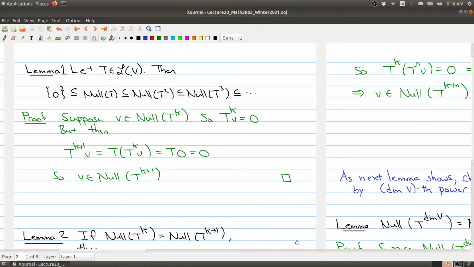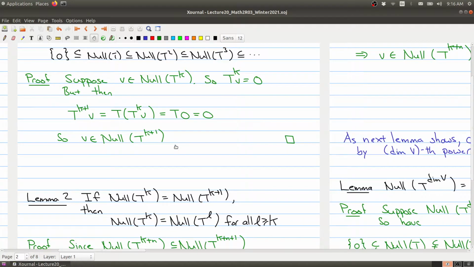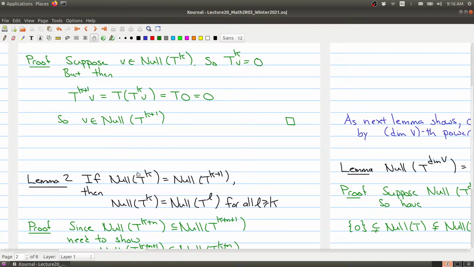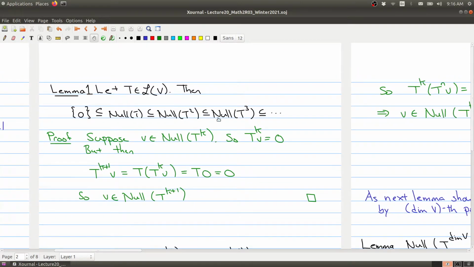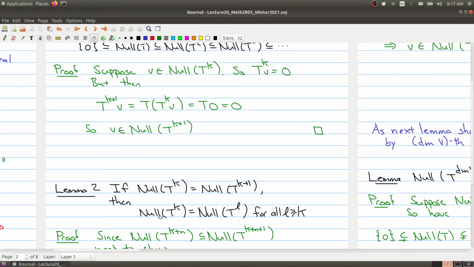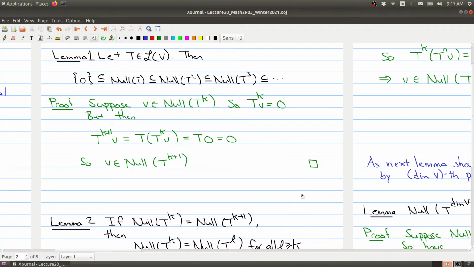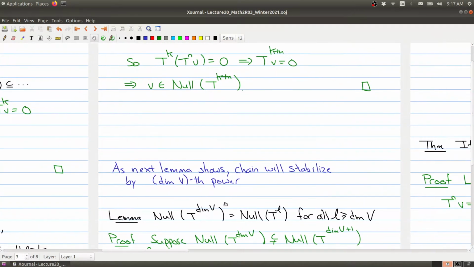So welcome back to part 2 of lecture 20. In the first part, we proved that we have this kind of ascending chain of subspaces. So the subspaces get larger and larger as we take higher and higher powers of T and look at their null space. And the second lemma, we showed that if at some point on this chain it stabilizes, like when you go from one subspace to the next, you get equality, then it stays stable from then on. So the question is, does this ever happen?